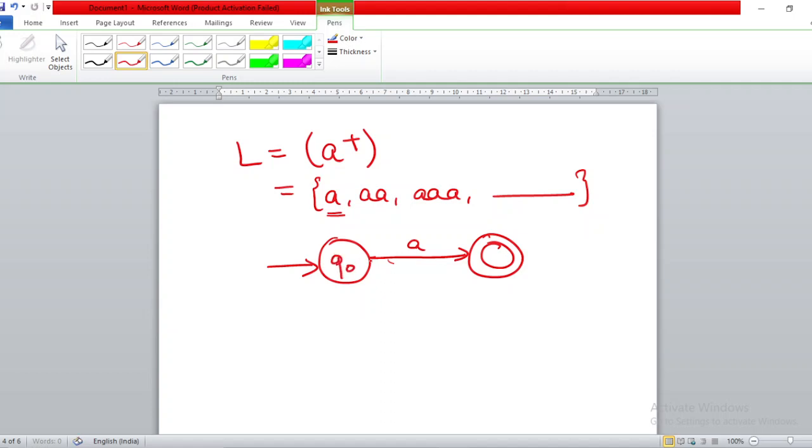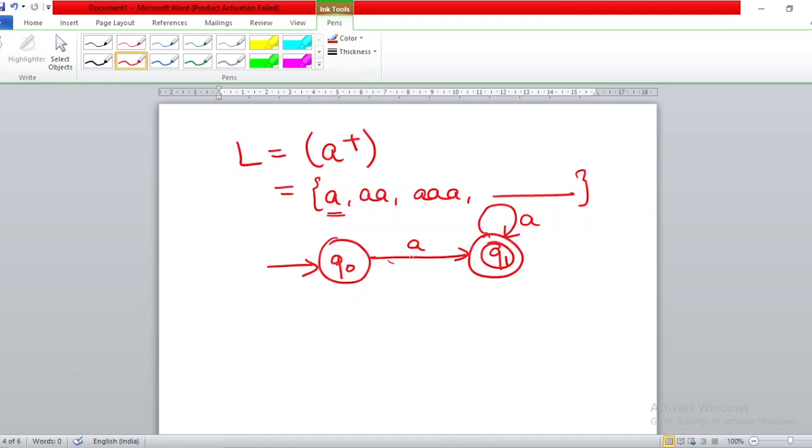You label these states Q0 and Q1, right? So now you want 2 A's, 3 A's, 4 A's like this. So what I do is that I put a loop over here of A. Any extra number of A's that you require, you can take from this particular loop, right? So 1 A is directly from initial to final. For 2 A's, you are reaching this state, and then the second A you can take from here, still you are in the final state.